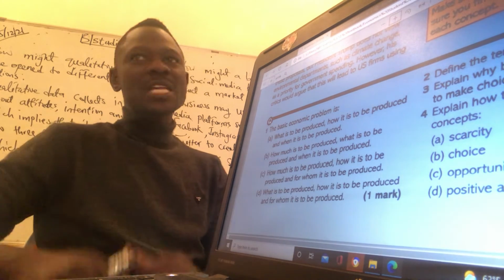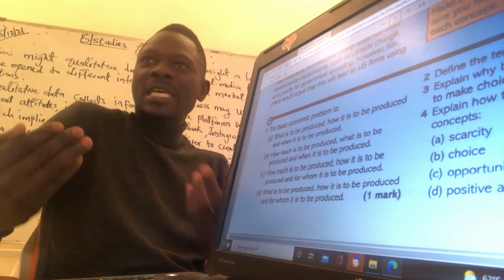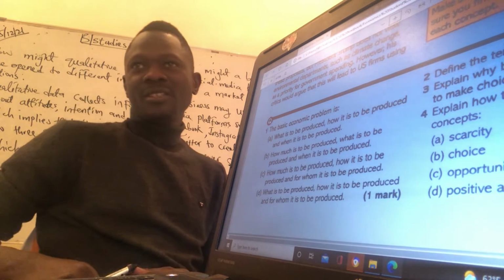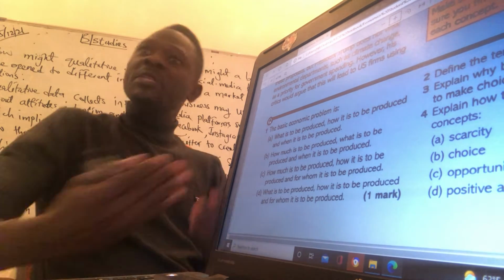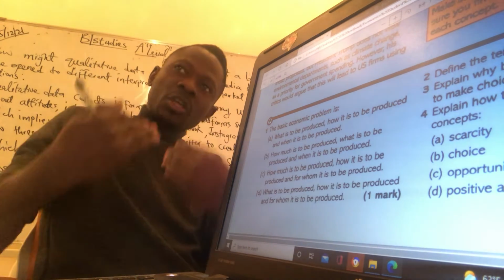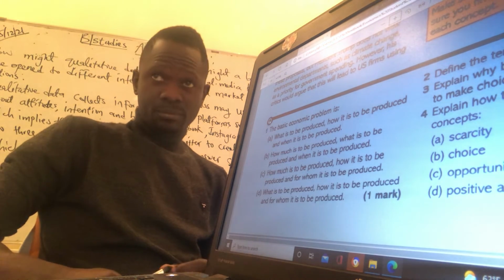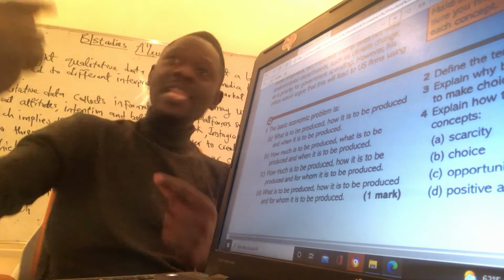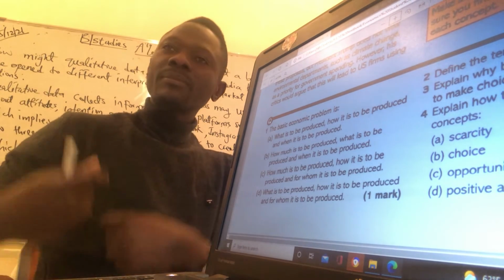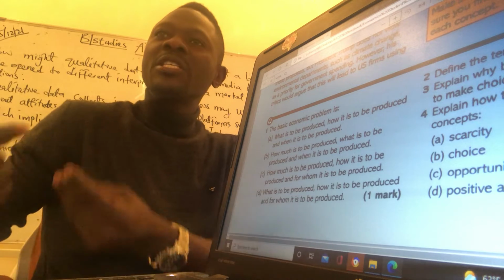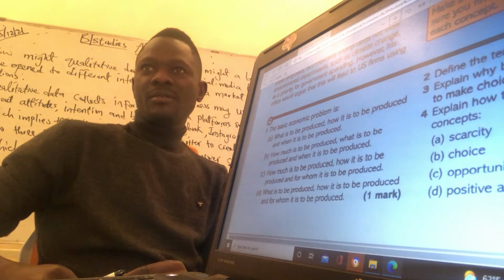So this is a normative statement. You are making a statement based on your own opinion. But Roche is making such a statement because Roche proposed the cancer drugs to the NHS.